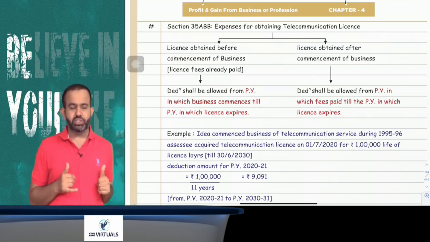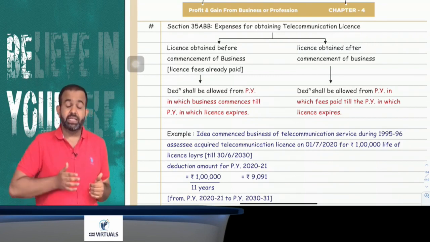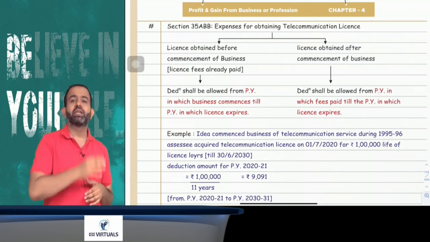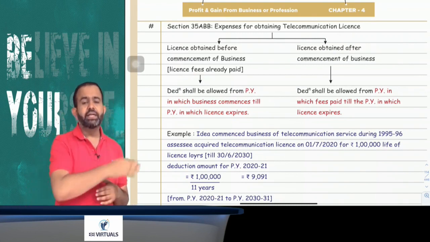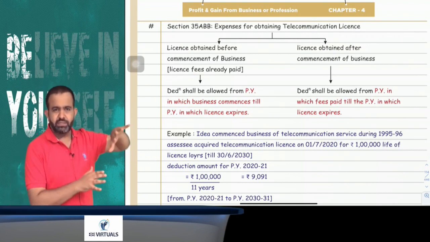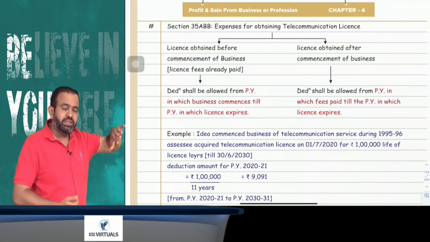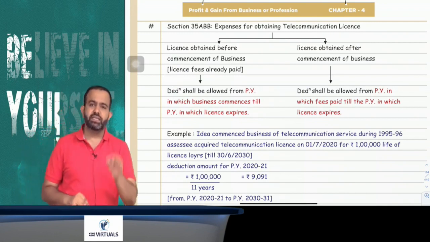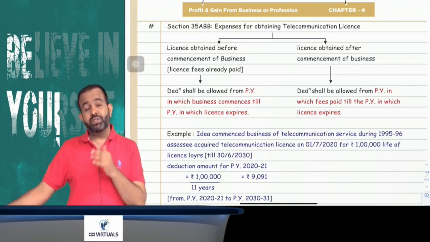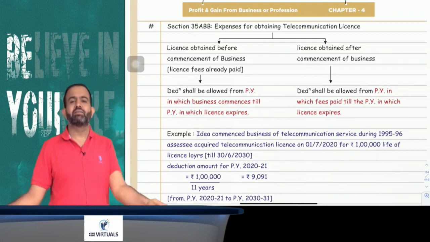Now there are two parts, just pay attention. If the license is taken after commencement of business, in simple words, suppose Idea, Vodafone, BSNL and others, whose business is already going on, acquire the license. In that case, deduction will be allowed from the year in which license fees is paid till the year in which the license will expire. What I am saying is that if the license is taken after commencement of business, meaning during the business, then license fees will be amortized from the previous year in which the fees is paid till the previous year in which the license will expire. But suppose the license is acquired before commencement of business and license fees is already paid, in that case deduction will be allowed from the year in which business is commenced till the year in which the license will expire.